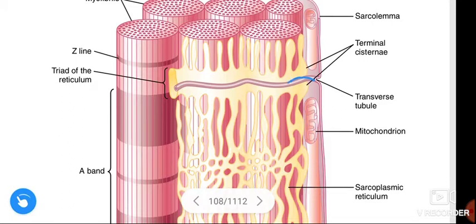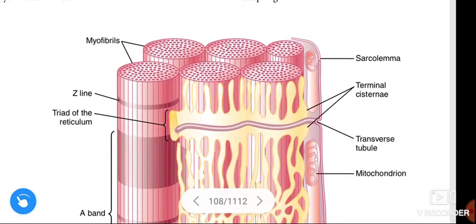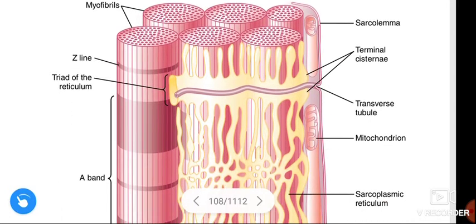See here, this is the transverse tubule, and this transverse tubule is small and runs transversely to the myofibrils. This T tubule begins at the cell membrane and penetrates from one side to the opposite side.